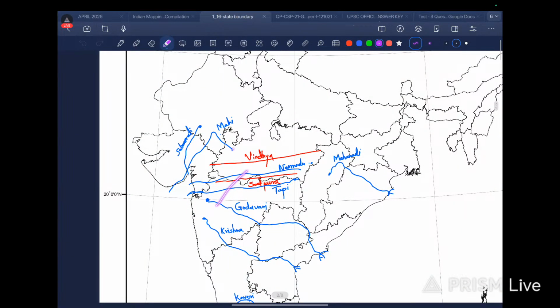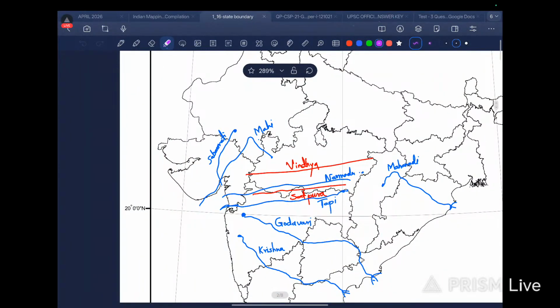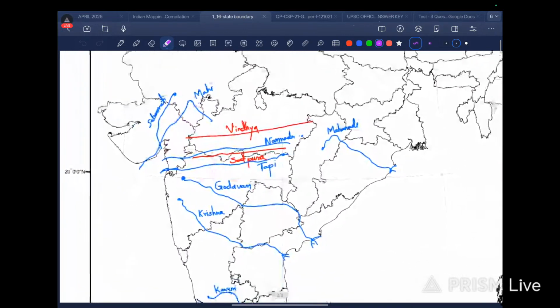So another important river is Mahi River, which originates from Madhya Pradesh, flows through Rajasthan, and slowly flows towards Gulf of Khambat, that is Gujarat. Another important river is Sabarmati River. When in the initial attempts, I used to think that Sabarmati River originates in Gujarat and flows into Gujarat only, but it actually originates in Rajasthan. So that is a point to note here.